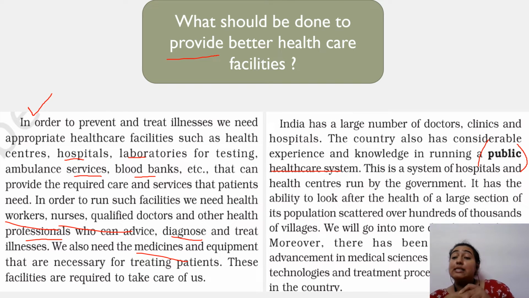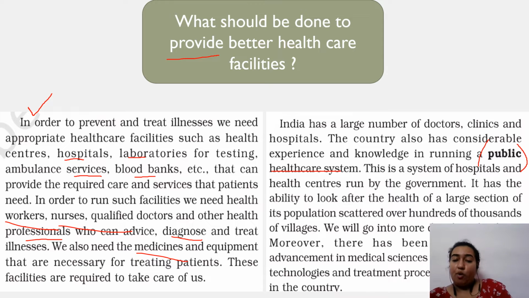So this is a system of hospitals and healthcare centers which is run solely by the government. There is no private partnership in it. It has the ability to look after the health of a large number of people in its population, which is scattered over thousands and thousands of villages. Right? We also need to look more deeply and think of various possible factors with which we can enhance our healthcare industry.